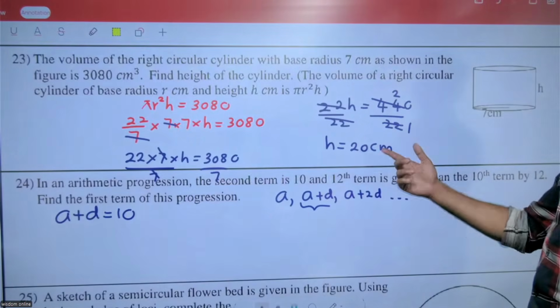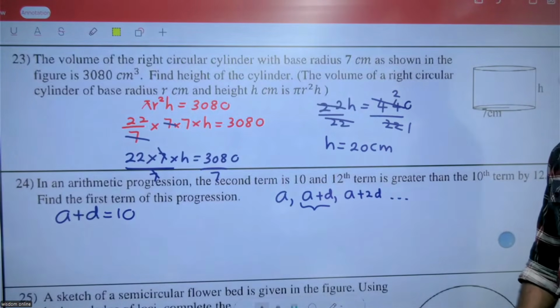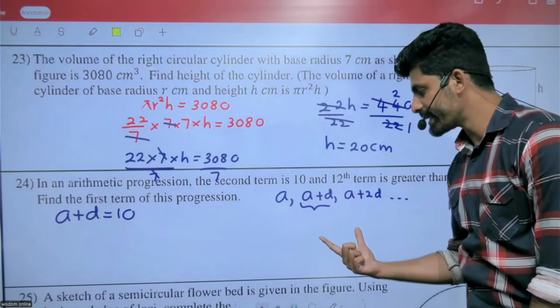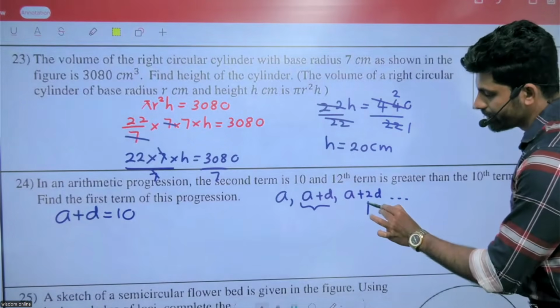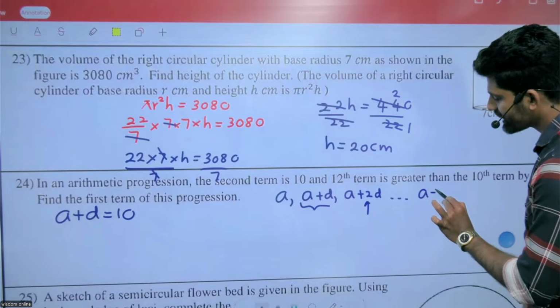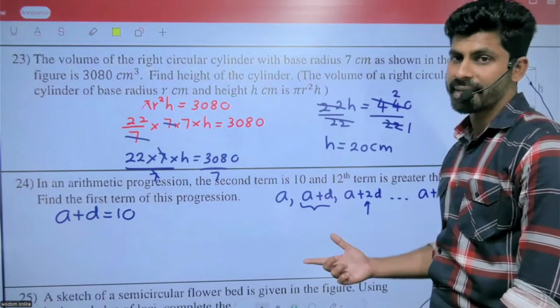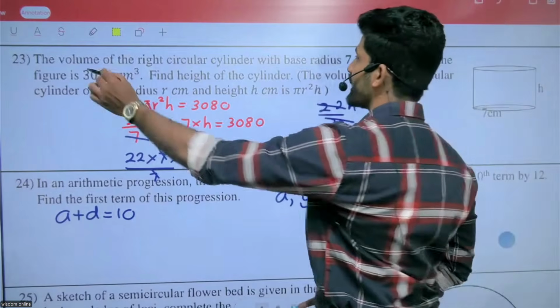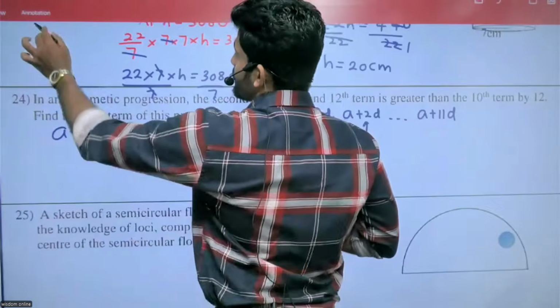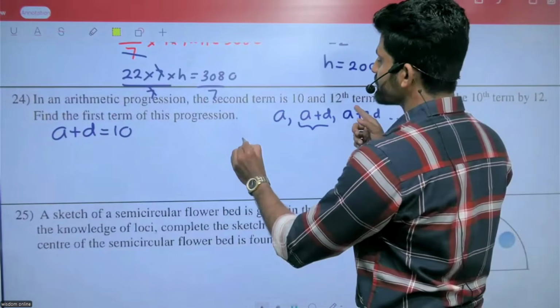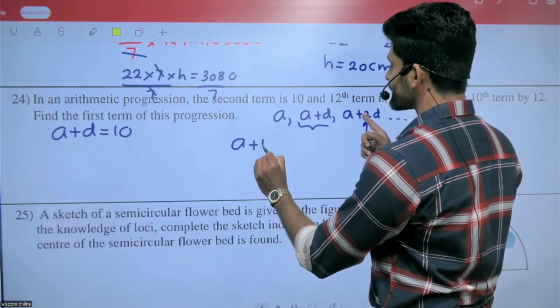The 12th term is greater than the 10th term by 12. According to this pattern, what is the 12th term? The 12th term means a plus 11d.